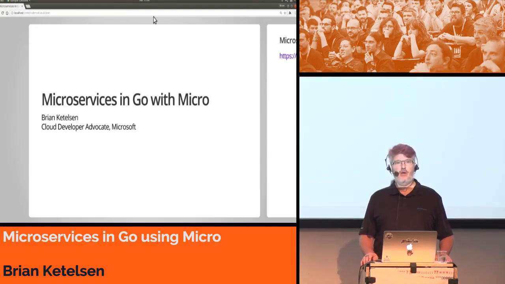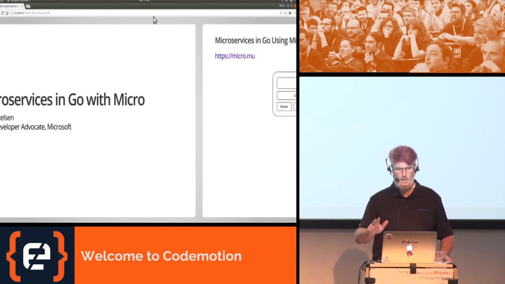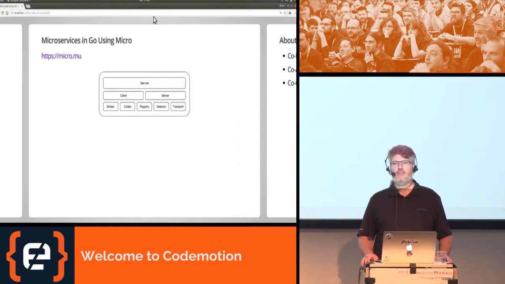My name is Brian Ketelsen, and I'm a cloud developer advocate at Microsoft, just like it says up there. Today we're going to talk about microservices in Go using the framework Go Micro. The website for Micro is at micro.mu, and it's a pretty good website. It has lots of good documentation about your choices and getting started in Micro.